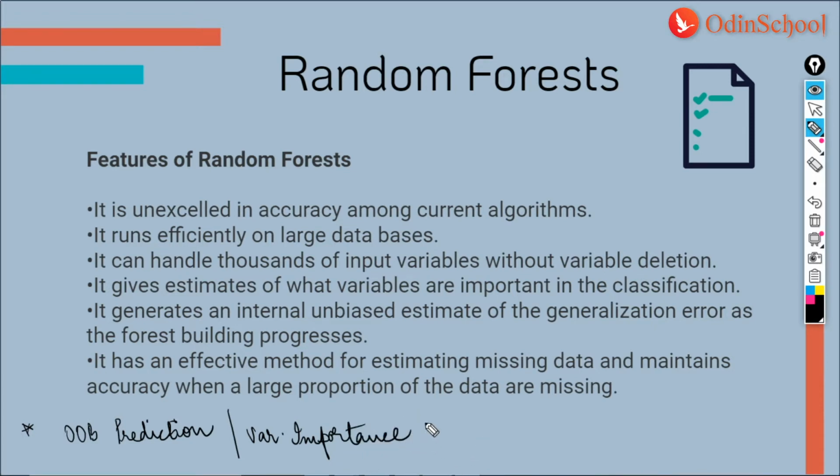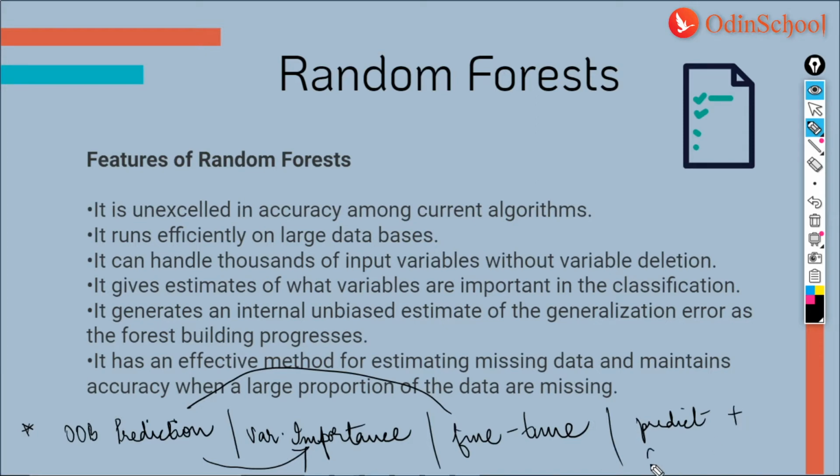And then we could check out some related terminologies. Also, a bit on how to fine tune the model so that you have a better OOB prediction, because of which you could choose your variables correctly. And then finally, as we all know, we predict and check, or test, whatever you want to call it.